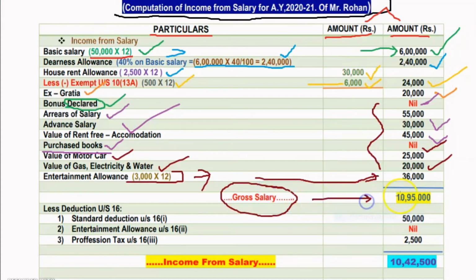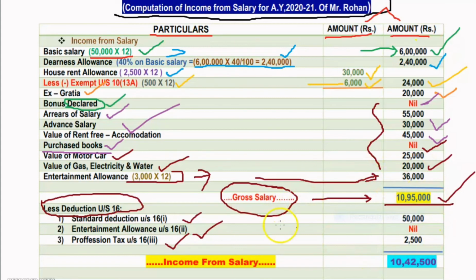As per our previous videos, after getting gross salary, we have to deduct some deductions under section 16. The first one is standard deduction, second is entertainment allowance, and third is profession tax. First is standard deduction.